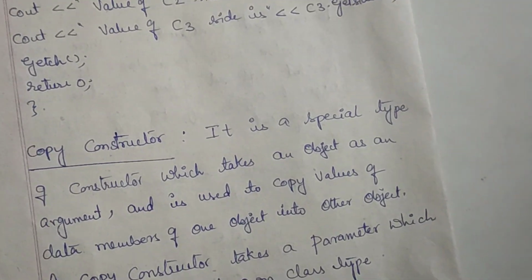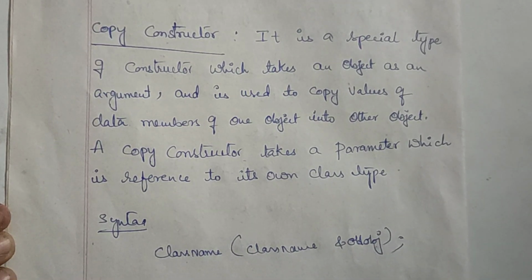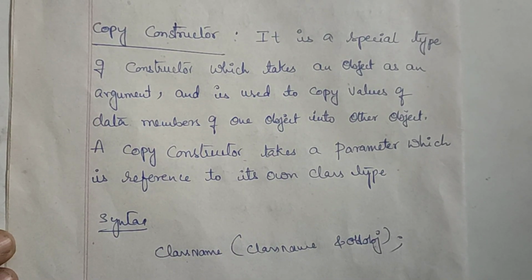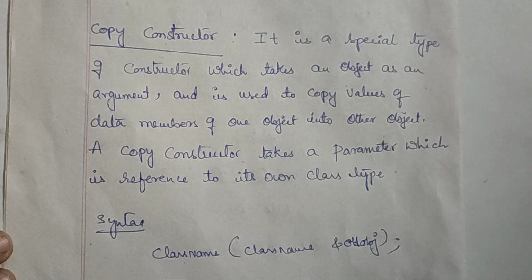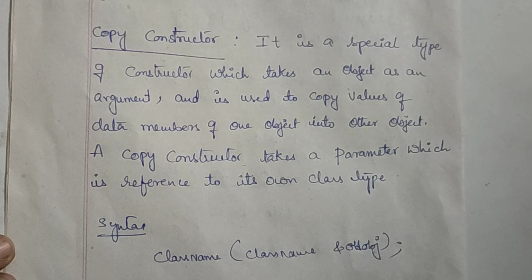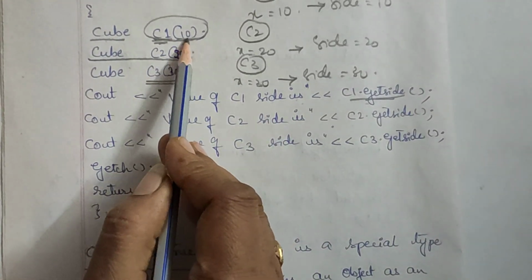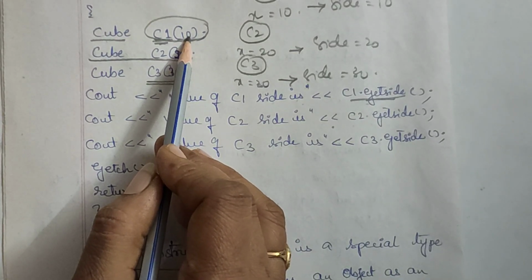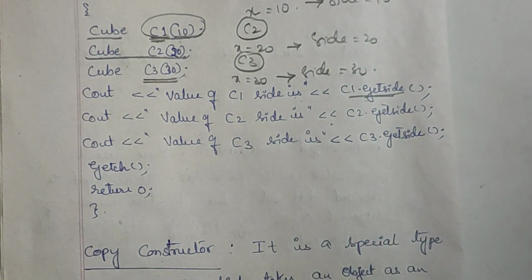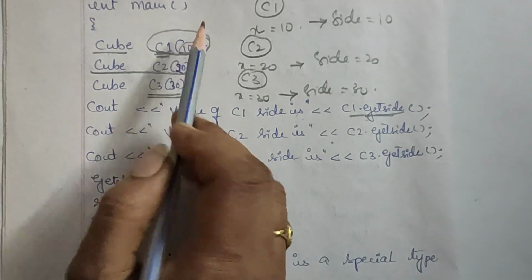Then the last one is the copy constructor. It is a special kind of constructor which will take an object as the argument. If you observe in the previous case, what did it take? It took some number, some integer type of data, because we have given int x there.